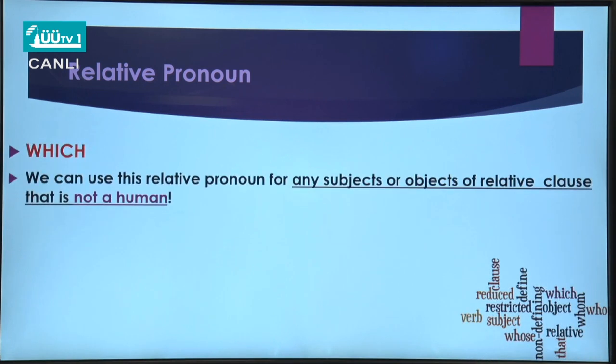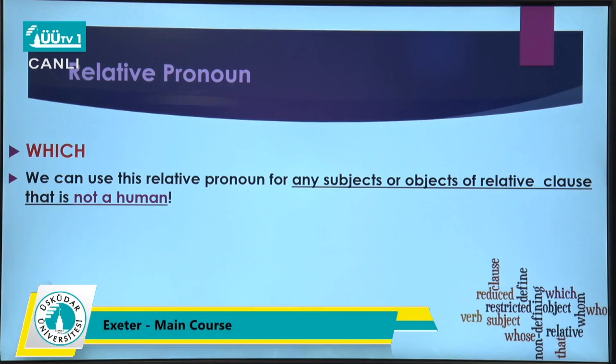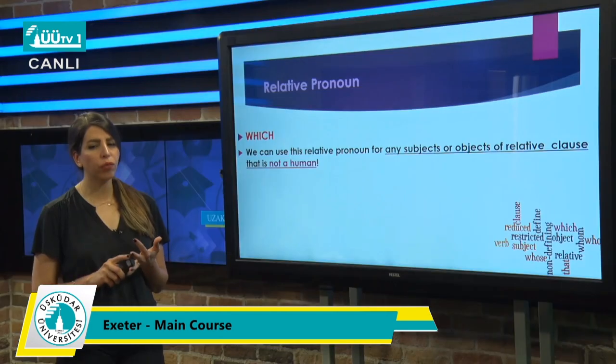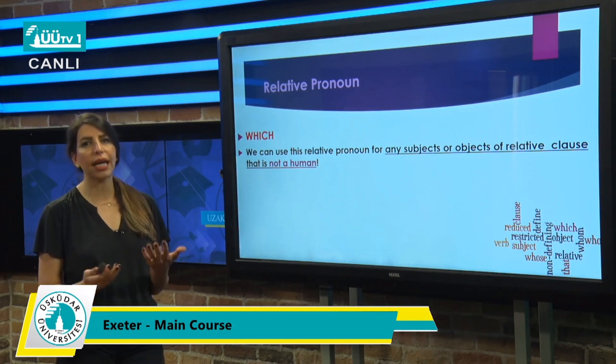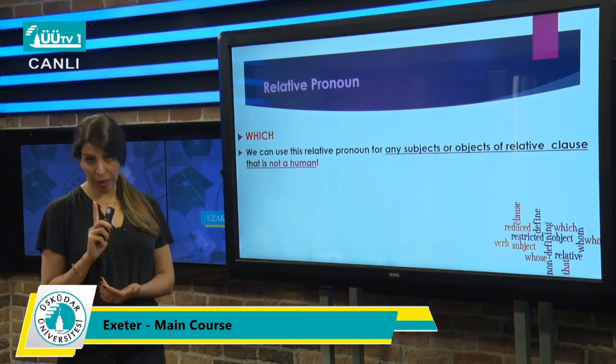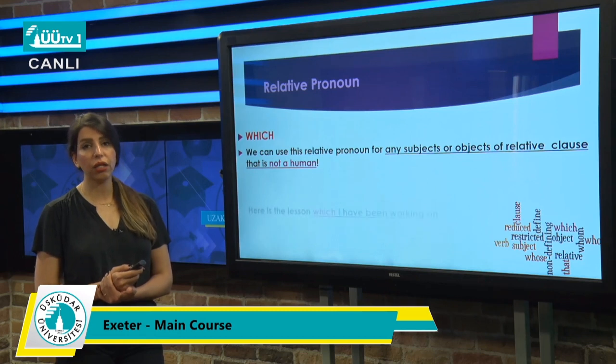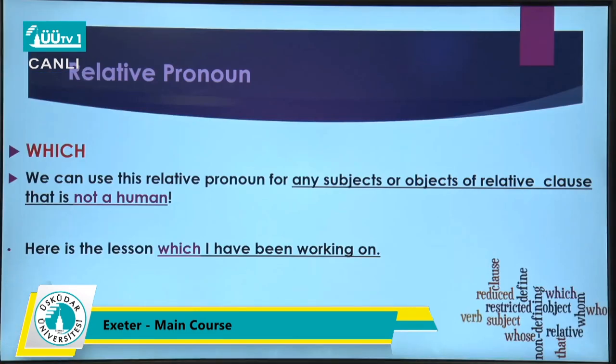The next one will be which. We can use the relative pronoun which for any subject, any object. Yeah, it is really easy to understand. So it is not a human being. Be careful. In these cases, we cannot use who, because you know that if it is a human being, we have to use who. Here is the lesson which I have been working on.